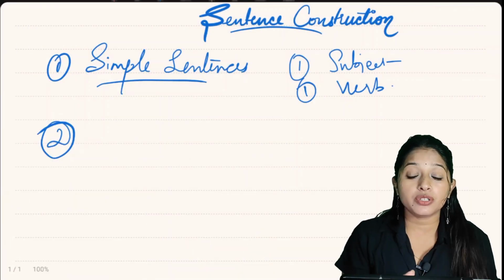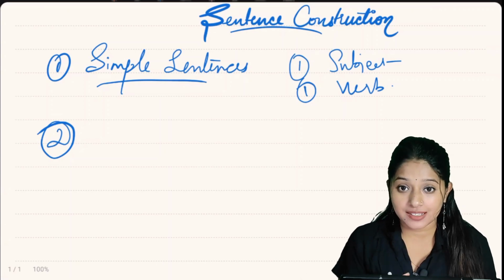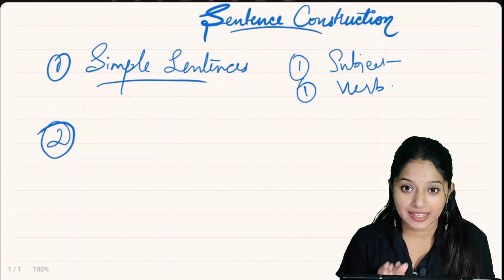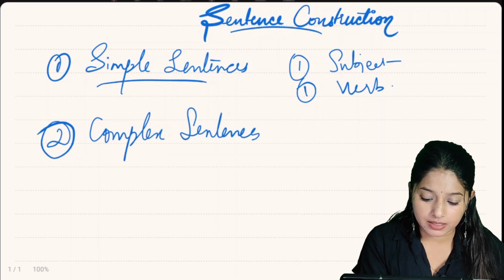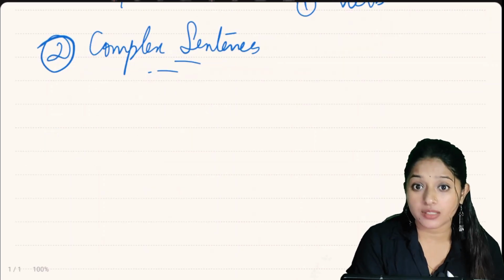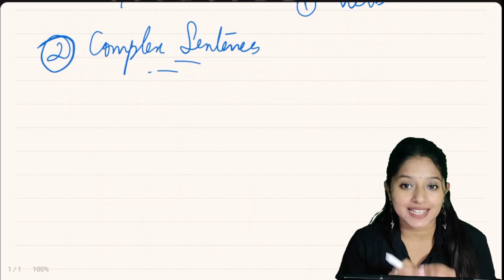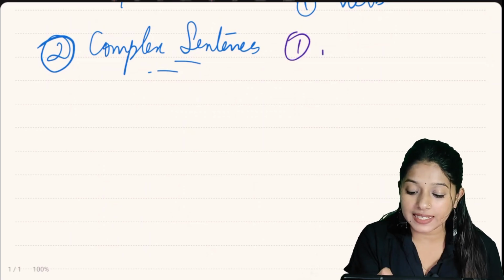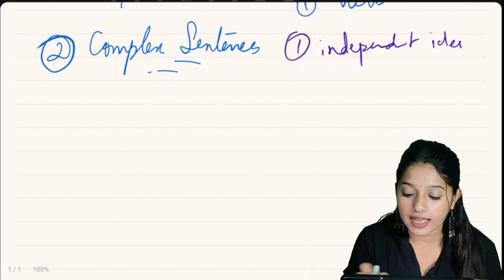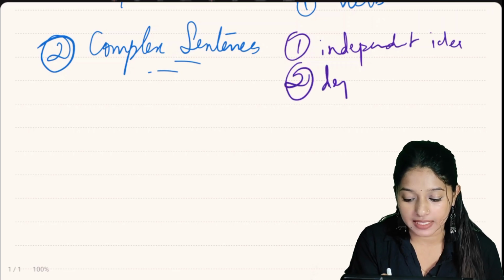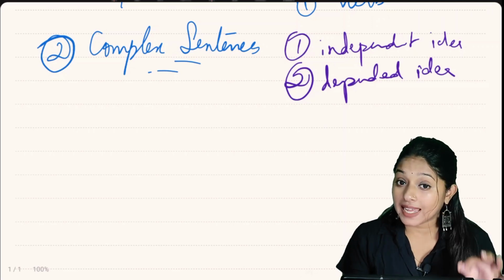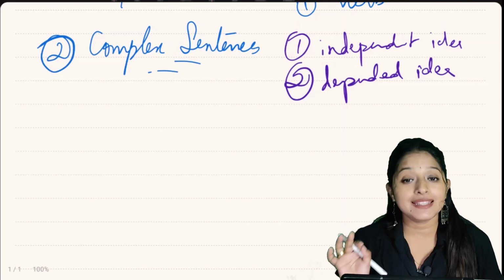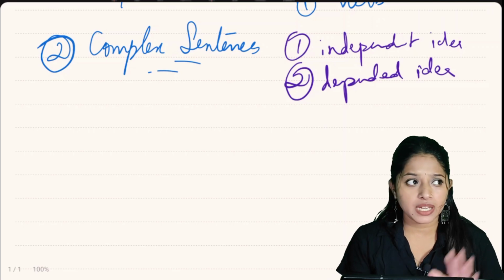So here I am going to talk about the second type of sentence, complex sentences. Before talking about complex sentences, we need to know about two important ideas. The first one is independent idea and the second one is dependent idea. By independent idea, I mean that it can stand alone as a complete sentence. For example, it was raining.